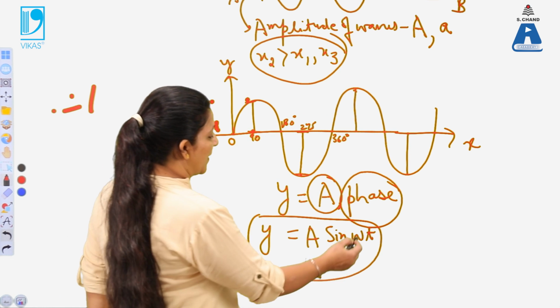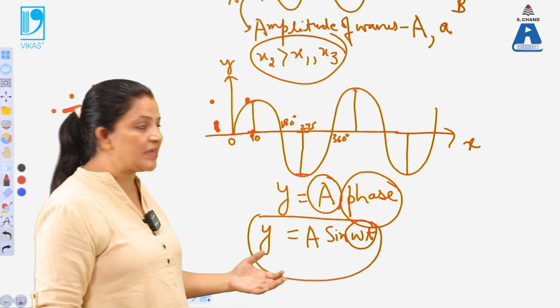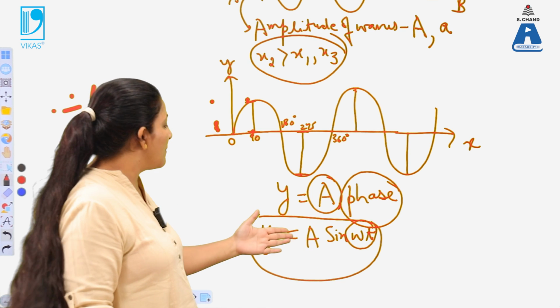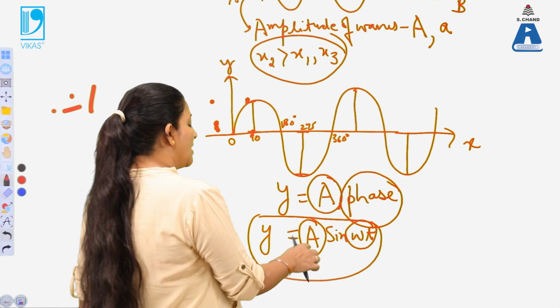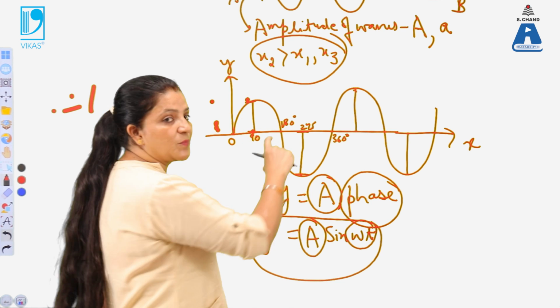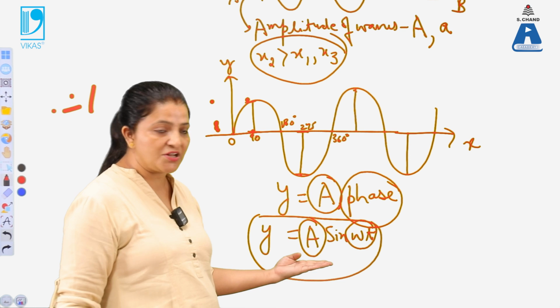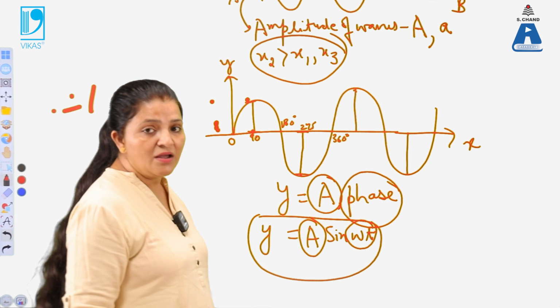So depending upon the value of omega t, we can see whether the phase of the wave is negative or positive, and its amplitude can be taken accordingly. The maximum value of the amplitude, that is the maximum displacement from its equilibrium position, is always taken positive, whatever the lobe is, either in the positive half or in the negative half.